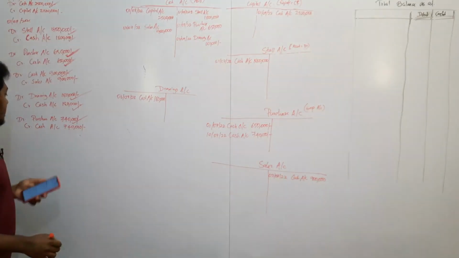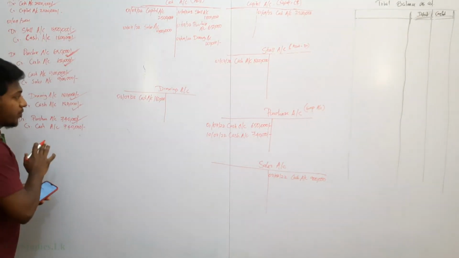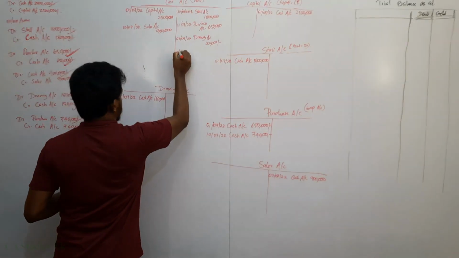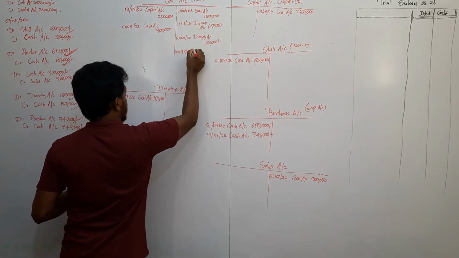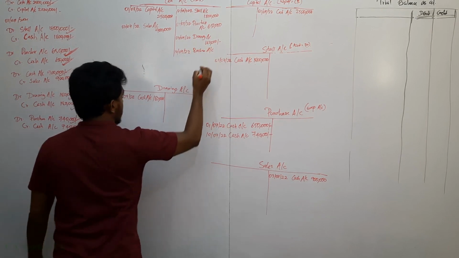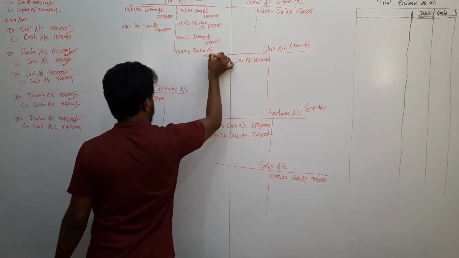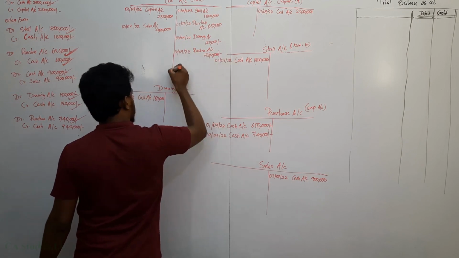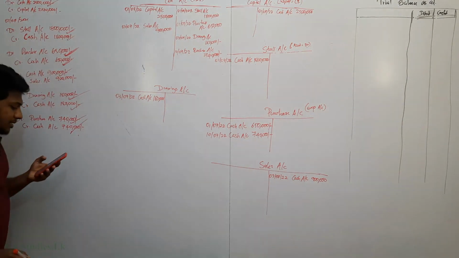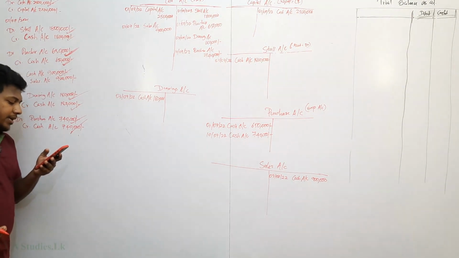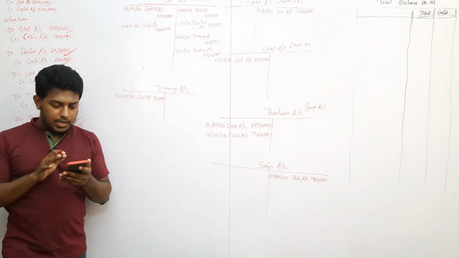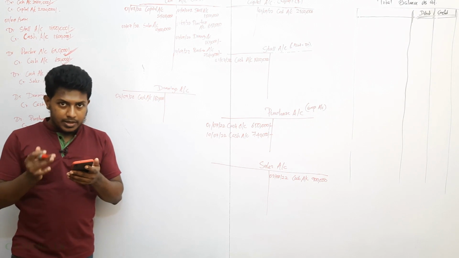Now let's pass the cash account. You can see I am not missing any double entry here, right? So next one, next double entry, purchase account. How much? 7,40,000. I have passed 7,40,000. It's done. The next transaction is Ishani working, right? Here it is not mentioned that Ishani is paid.